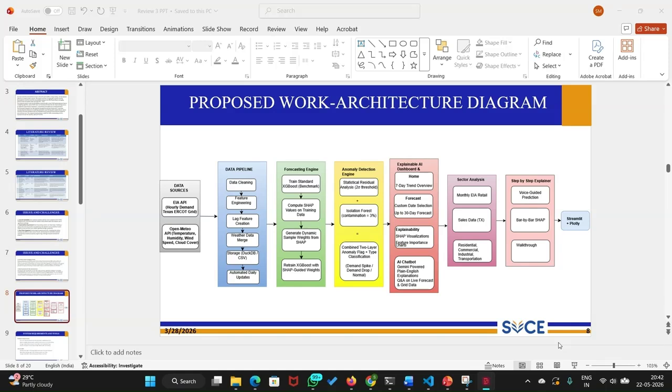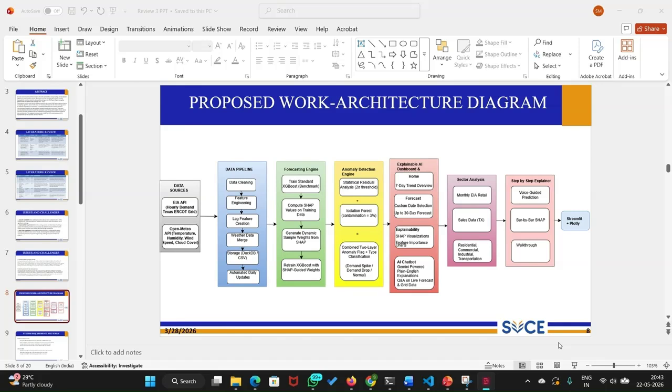And then lag features are created, meaning we use previous demand values to help predict future demand. We also merge the weather data with the demand forecast. Finally, the processed data is stored in a CSV format, and the entire pipeline is automated for the daily update. And then comes the forecast engine.